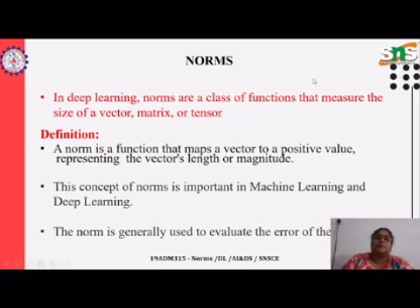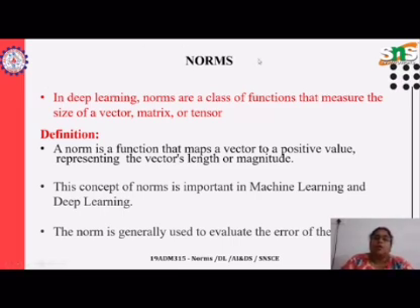The same concept here. To get the accuracy of the output, we are going to use the concept of norms. In machine learning we normalize the output to improve the accuracy.